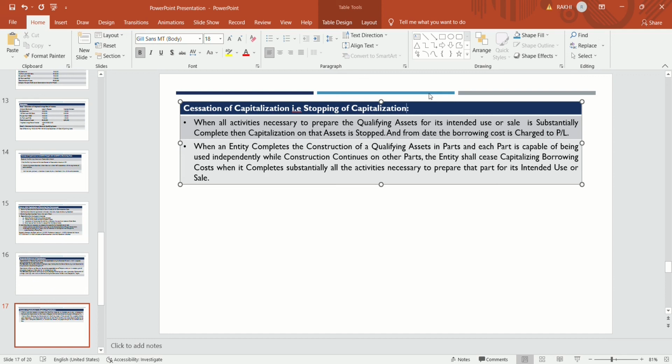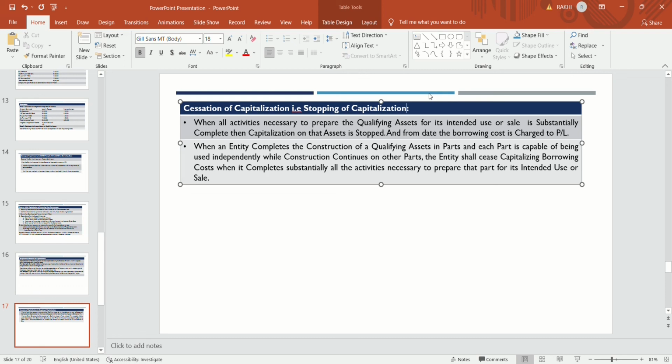Suppose a company has a project in which three buildings are being prepared. One is a residential building, another is a commercial building, and the third is suppose some hospital or clinic, or amusement and entertainment parks.